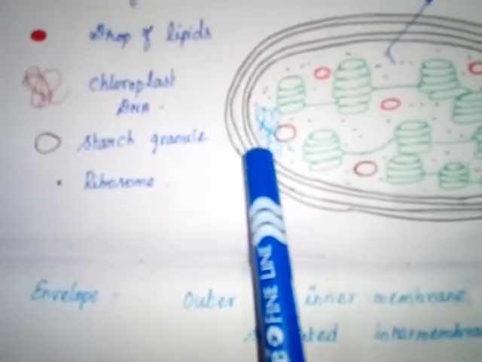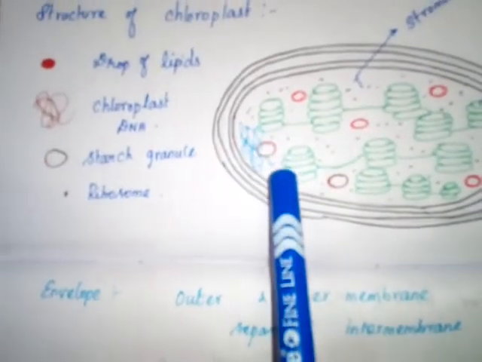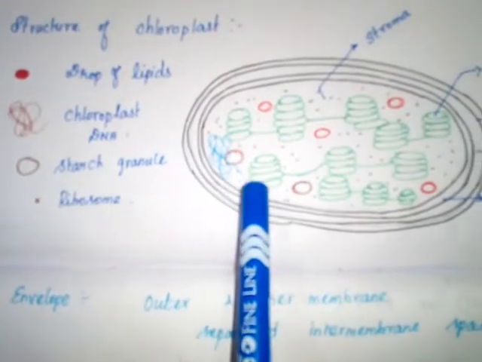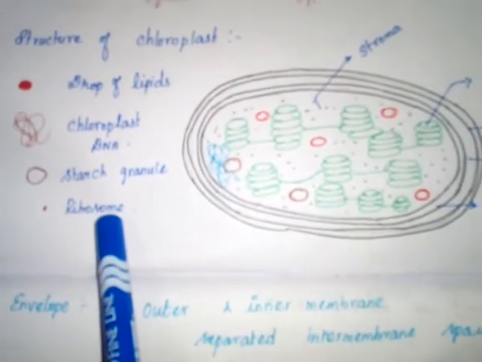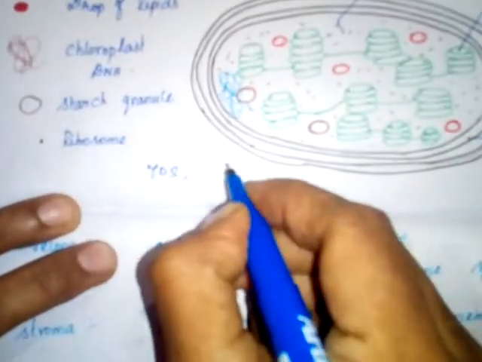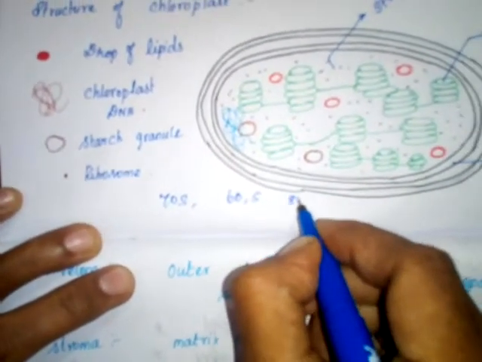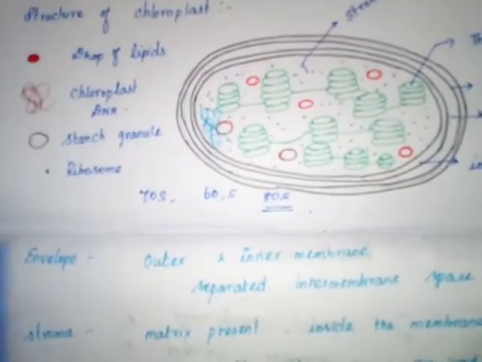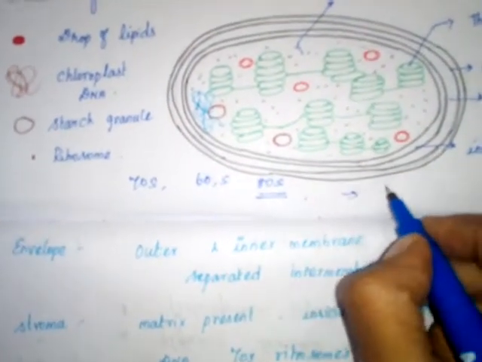The DNA is a thread-like structure. Then starch granules are present. Then ribosomes. Ribosomes are of variable sizes: 70S, 60S and 80S. All the ribosomes are responsible for protein synthesis.